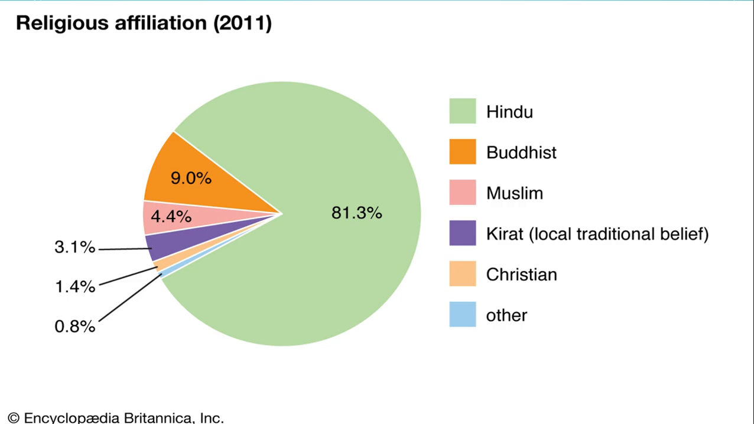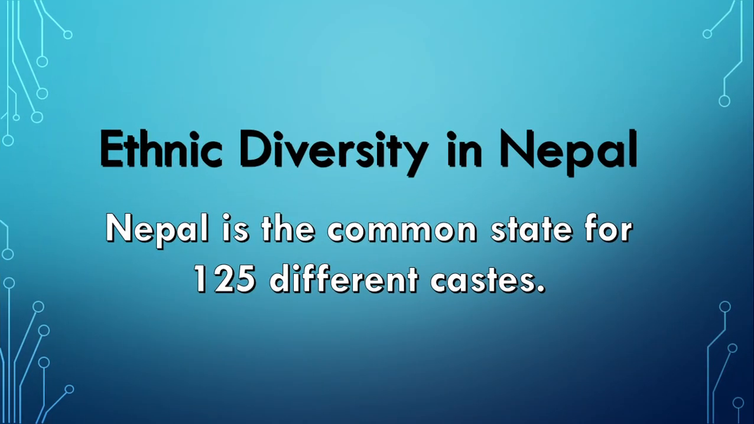In Nepal, though the people belong to different religious identities, they respect each other. Even sometimes they take part in each other's celebrations with great pomp and happiness. Religious understanding has strengthened social harmony and peace in Nepal. So Nepal is called a multi-religious country. Now let's move forward. Now let us talk about ethnic diversity in Nepal. Nepal is the common state for 125 different castes, and even the caste is known as ethnic group.